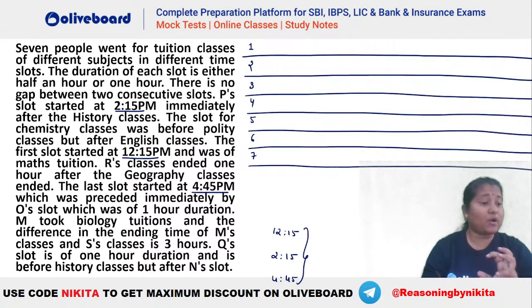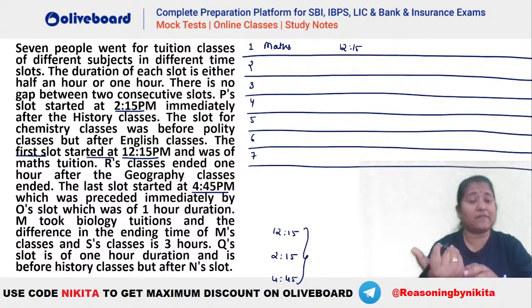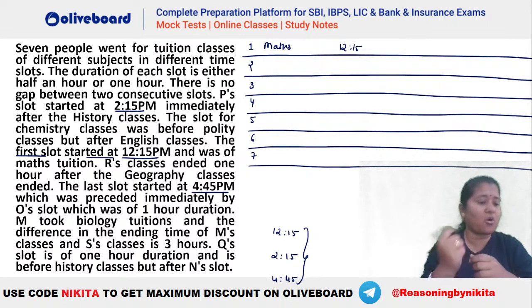So let's see what has to be done here. It is given that the first slot started at 12:15, right? So that means this is the first slot and was of maths tuition. So you can see this is maths, right? And it is starting at 12:15. So if this is starting at 12:15, this can be 12:15 to 12:45, or it can be 12:15 to 1:15, right? That's a possibility here because the slots are of either half an hour or 1 hour.